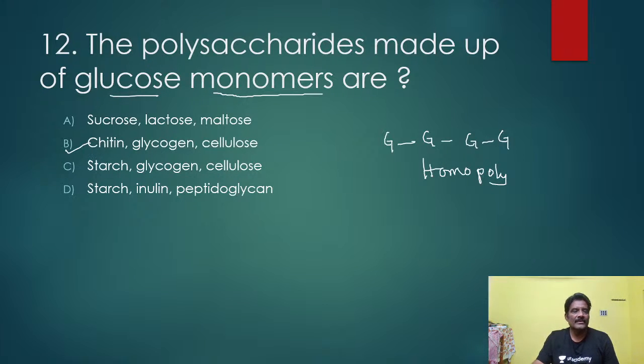In the case of chitin or glycogen? No, sorry, this is not chitin. Starch, glycogen, and cellulose is the right answer. They are made up of glucose molecules only, and the glucose molecules are repeated here. Monomers of monosaccharides, homopolymers: starch, glycogen, and cellulose.